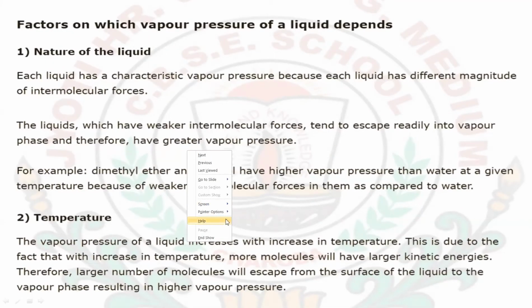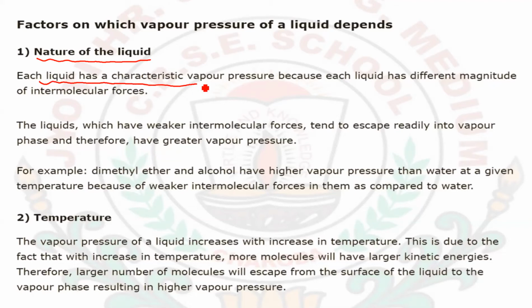Next, what are some of the factors which are going to affect the vapor pressure of a liquid? First, the nature of the liquid. Each liquid has a characteristic vapor pressure. Every liquid has a different vapor pressure, because each liquid has a different magnitude of intermolecular forces between its molecules.